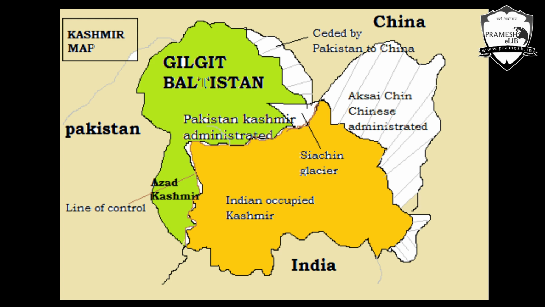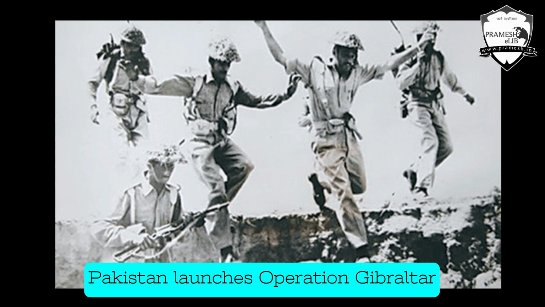Now comes the war of 1965. Why did this war happen? This war happened because Pakistan launched Operation Gibraltar, through which it wanted to increase the insurgency in the Kashmir region and ultimately establish control over the remaining areas of Kashmir. But obviously, because of the 17 days war and India's military capabilities, Pakistan was not able to succeed in its intentions.